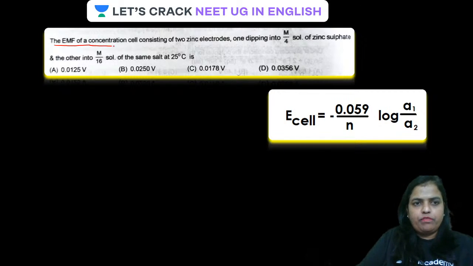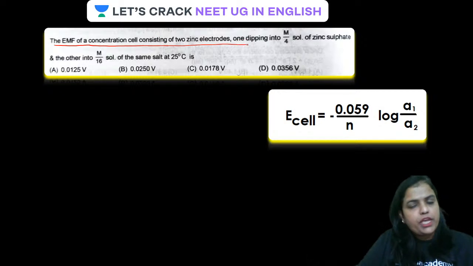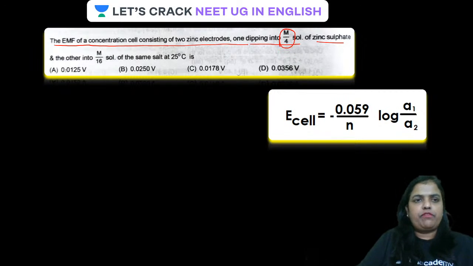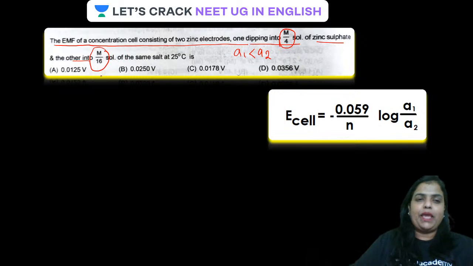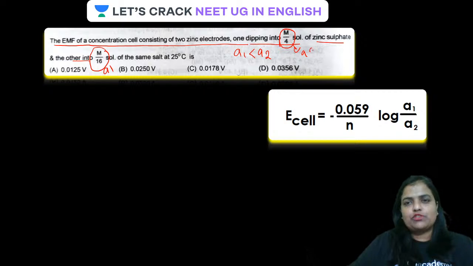The EMF of a concentration cell consisting of two zinc electrodes. One is dipped into M by 4 solution of zinc sulfate, and the other one is dipped into M by 16 solution of zinc salt at 25 degrees centigrade. Come on guys, for the cell reaction to be spontaneous, A1 has to be less than A2. Out of the two, which is lesser? M by 16. So this has to be A1 and M by 4 is more, so this has to be A2.